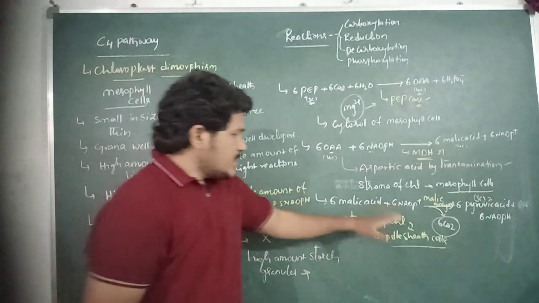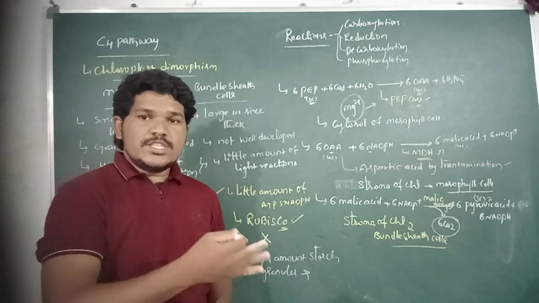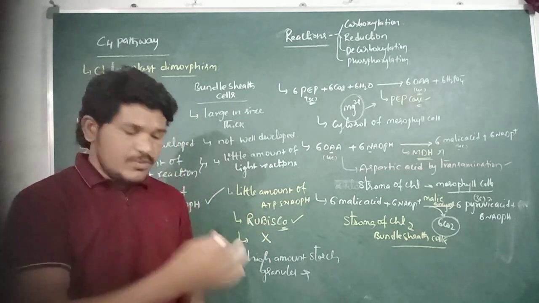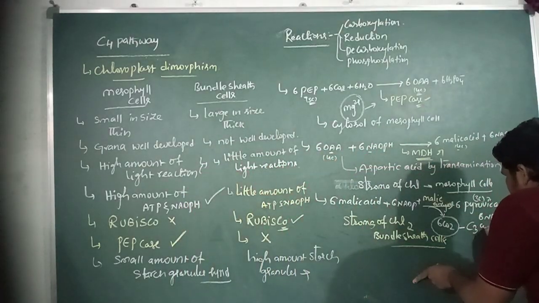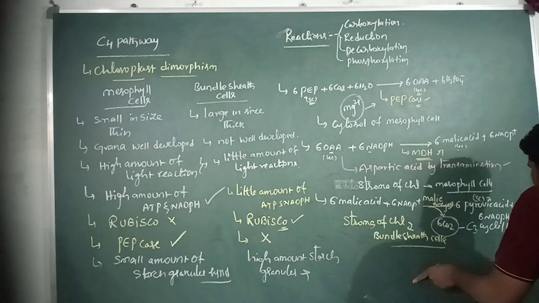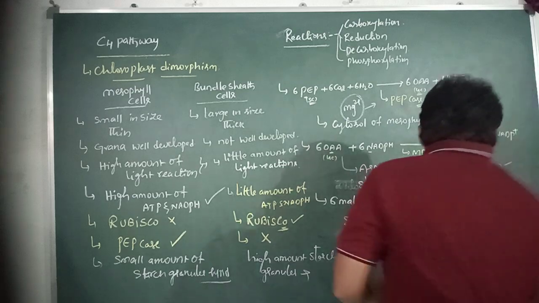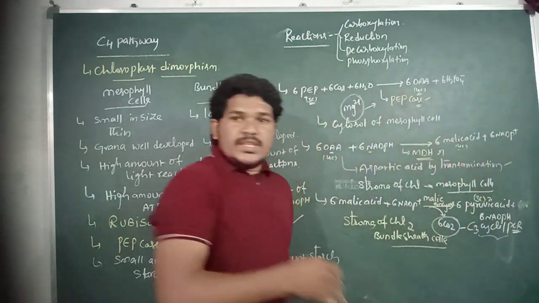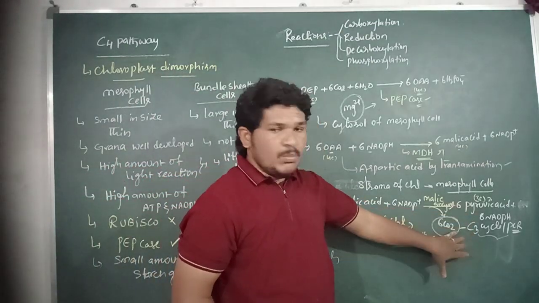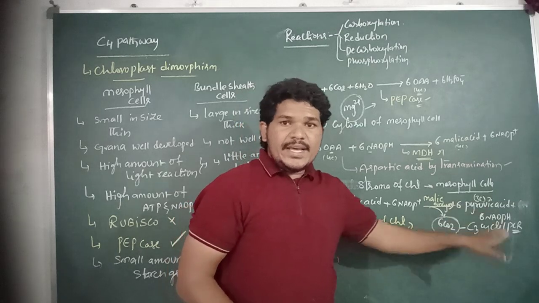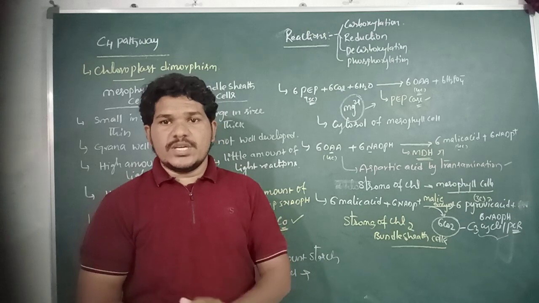So here this reaction is catalyzed by the enzyme malic enzyme, and in this reaction CO2 molecules are released. The released CO2 molecules in the bundle sheath cells then enter into the C3 cycle or PCR cycle, the photosynthetic carbon reductive cycle, for the synthesis of hexose sugars.